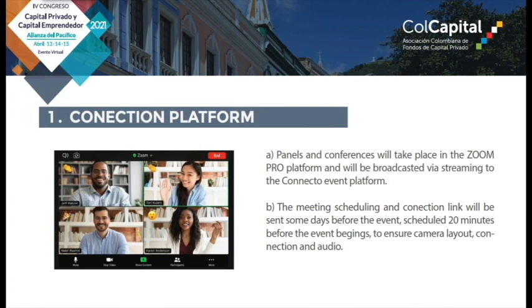First, let's talk about the platform for connection. The panels and conferences will take place in Zoom Pro and will be broadcasted through streaming to the event platform. The agenda and the link for connection will be submitted 20 minutes prior. That will help to guarantee the camera and the internet and audio connection.